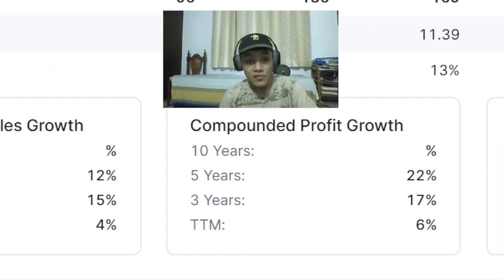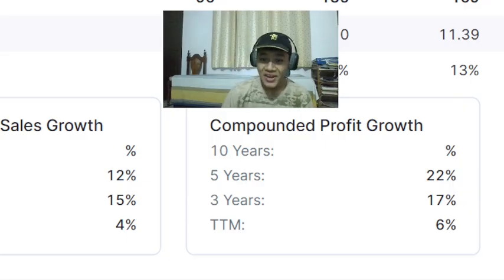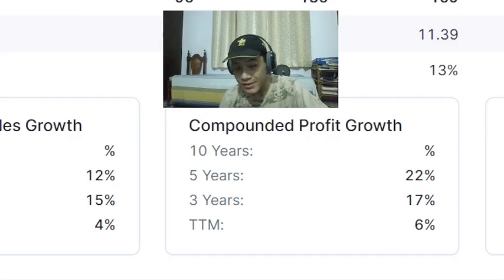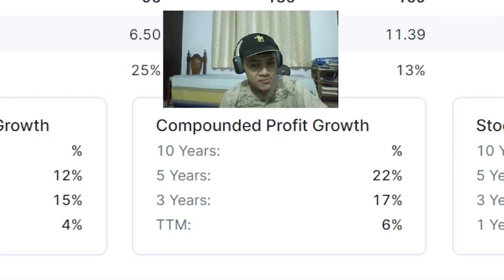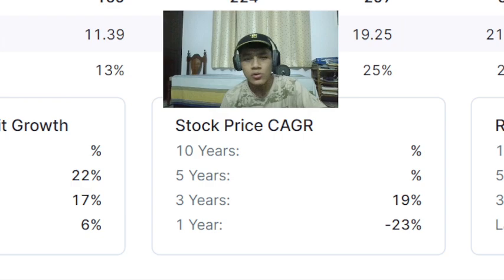In the compounded profit growth, we see that the compounded profit growth has outpaced the sales growth. So 5 years, 22% growth in profits. 3 years, 17% annualized growth in profits. Last 12 months, 6% growth. Stock price growth, okay, 19%. But we're not going to look at that.